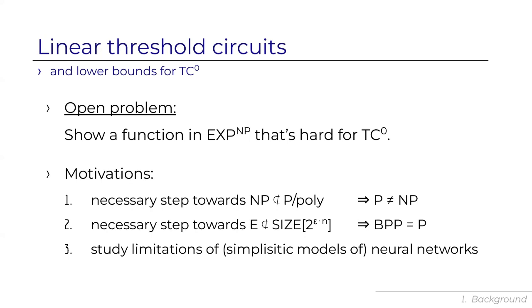Another motivation comes from the world of neural networks. As you might have noticed, linear threshold circuits can be viewed as a very simplistic model of a neural network. They have been viewed so even in the early days, in the 1960s. It's one original motivation for studying this model. So studying lower bounds for TC0 can be viewed as studying the limitations of simplistic models of neural networks.